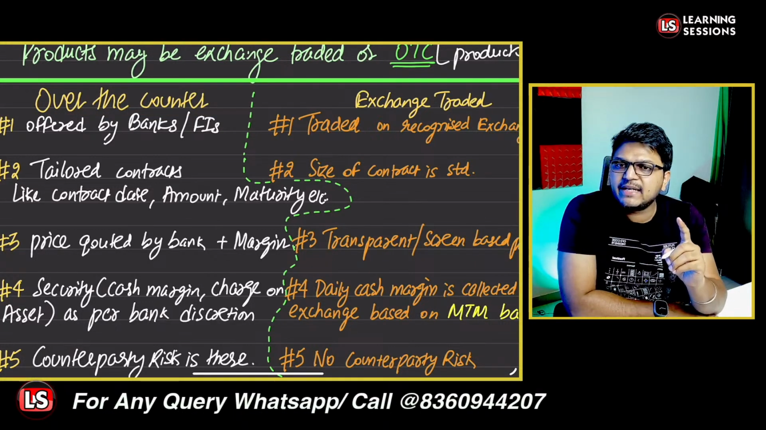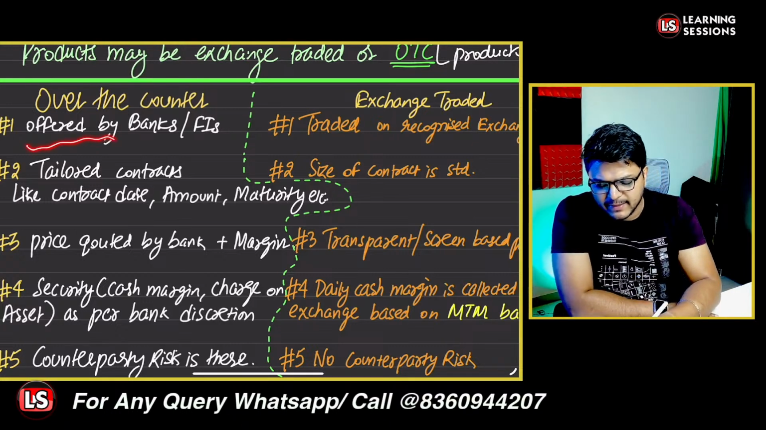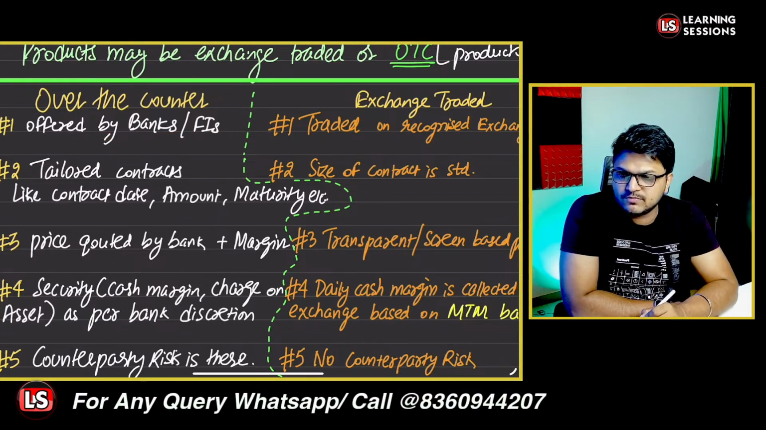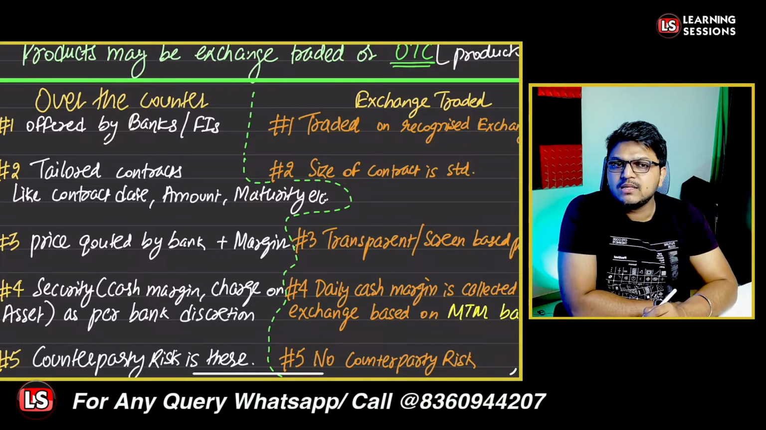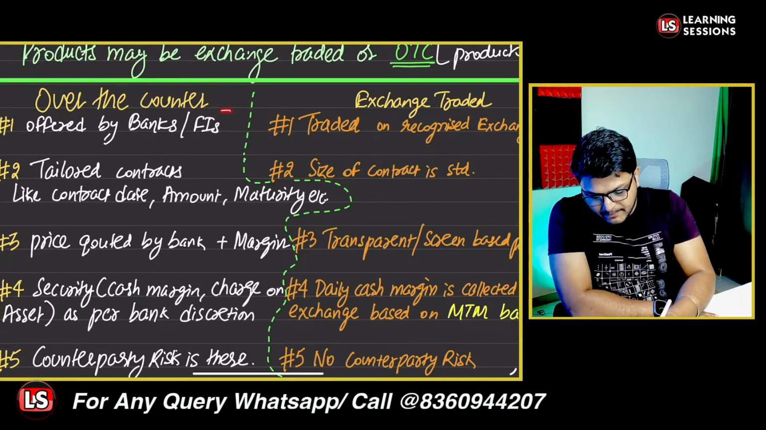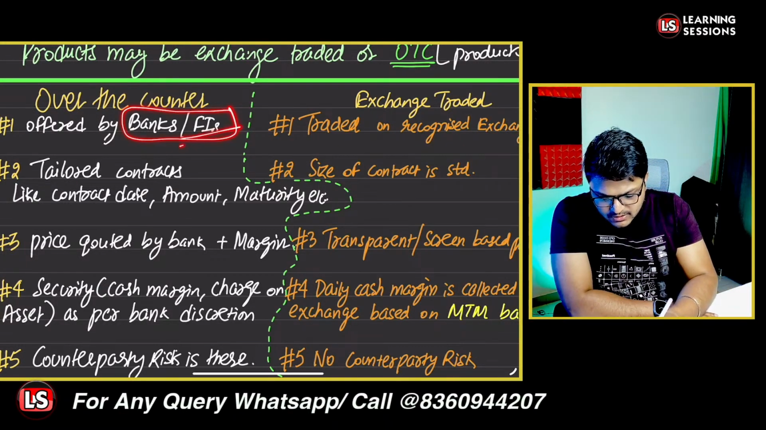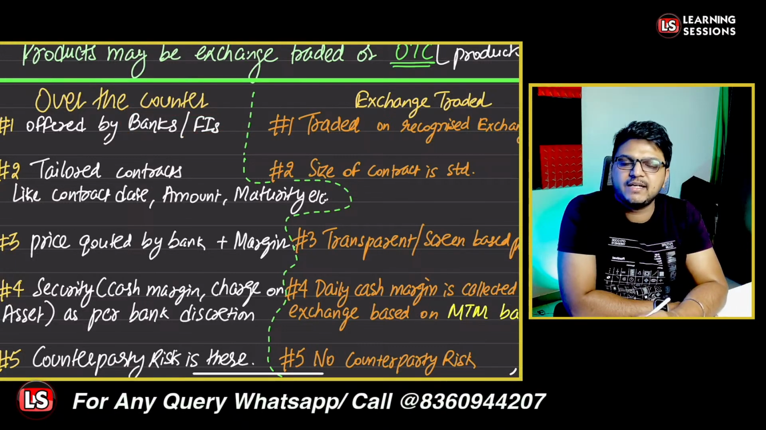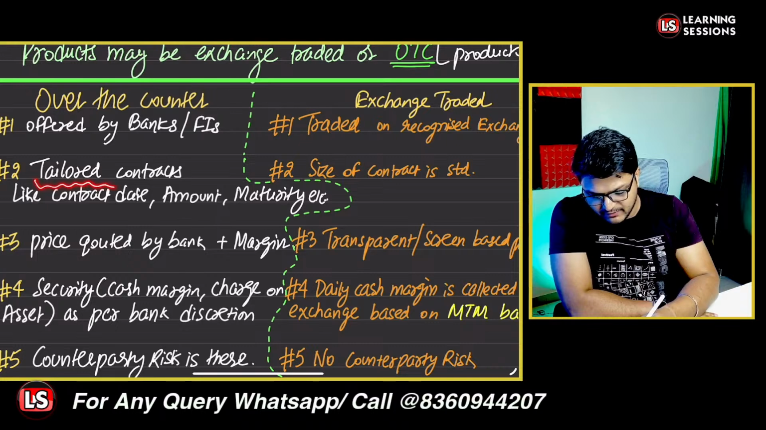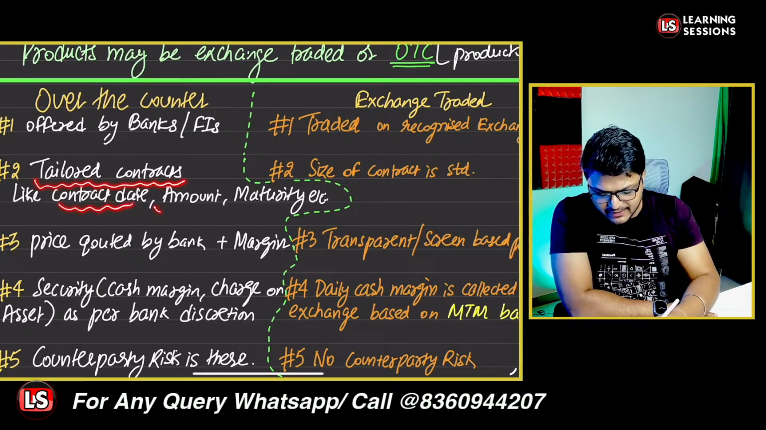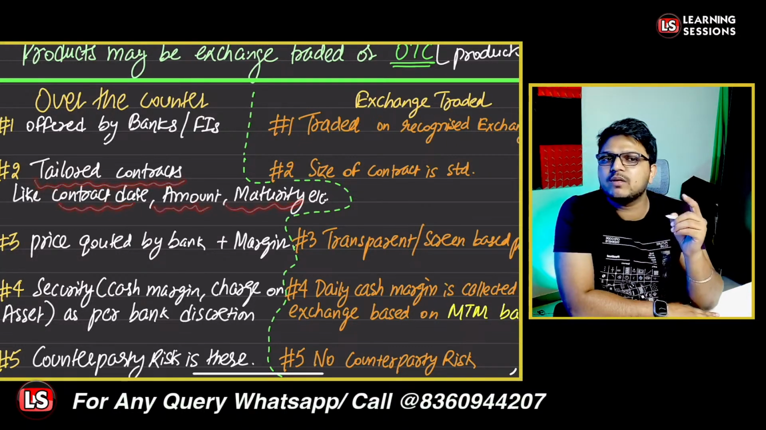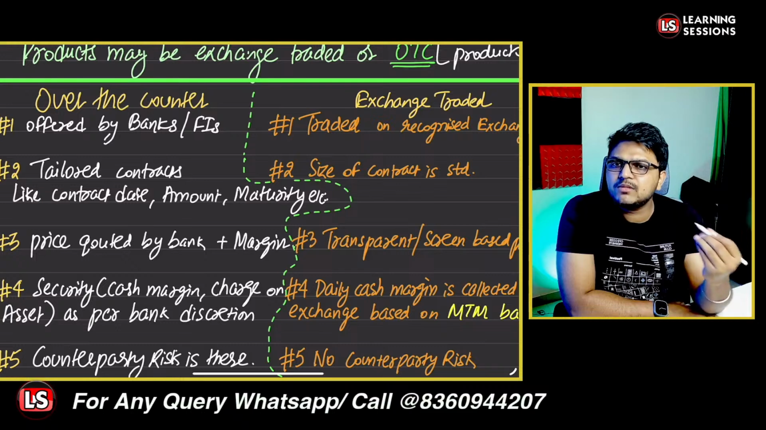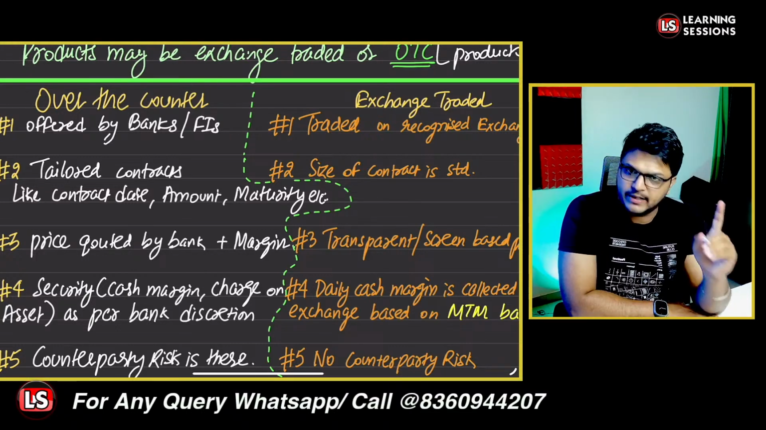So over the counter derivatives, these are offered by the banks and the financial institutions. These are not basically available anywhere. These are not offered by anyone else. And as I told you, two parties are basically dealing with each other. Now it can be a tailored contract where you can be having a customized contract date, customized maturity, customized amount over there. So customizations can be there in case of the over the counter contract, right?